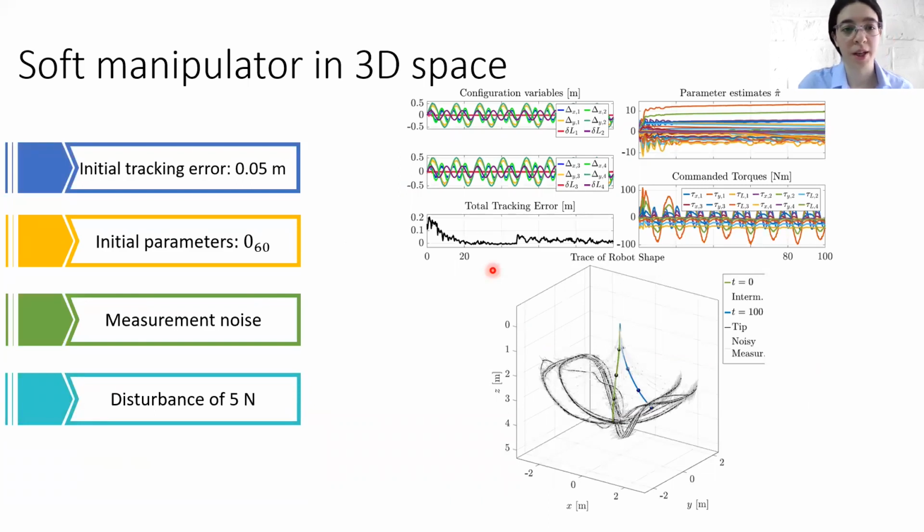Finally, we apply our result on a soft manipulator that is moving in a 3D space. And this has been the computationally most challenging case for us. So again, there is some initial tracking error that the controller successfully deals with. There is a complete zero knowledge of parameters and a disturbance of 5 Newton acting at around 50 seconds, which the controller manages to diminish over time.